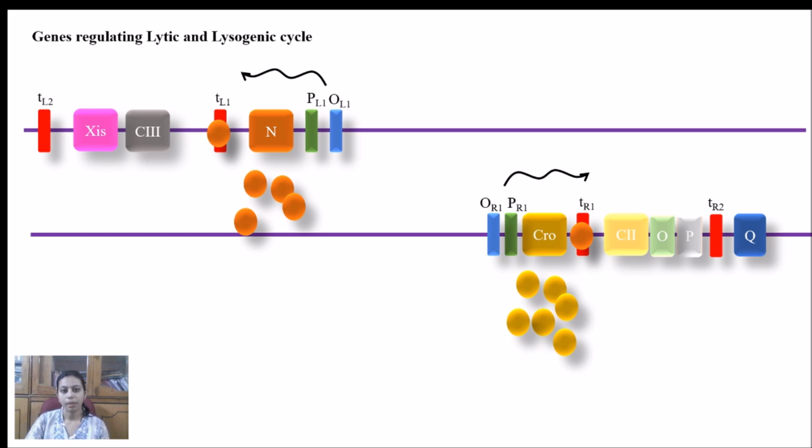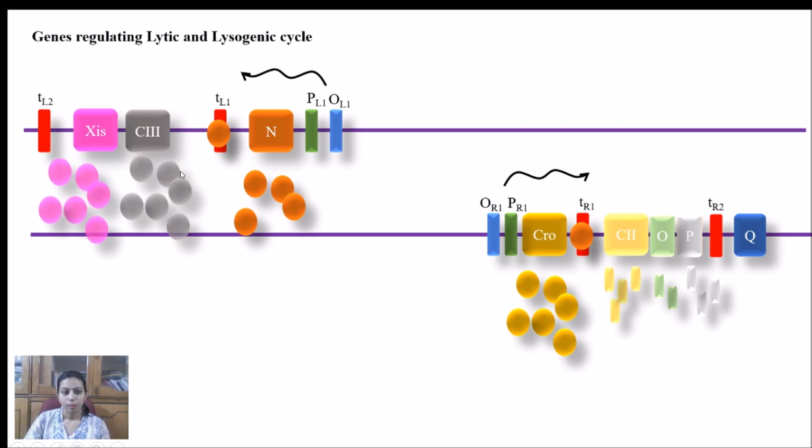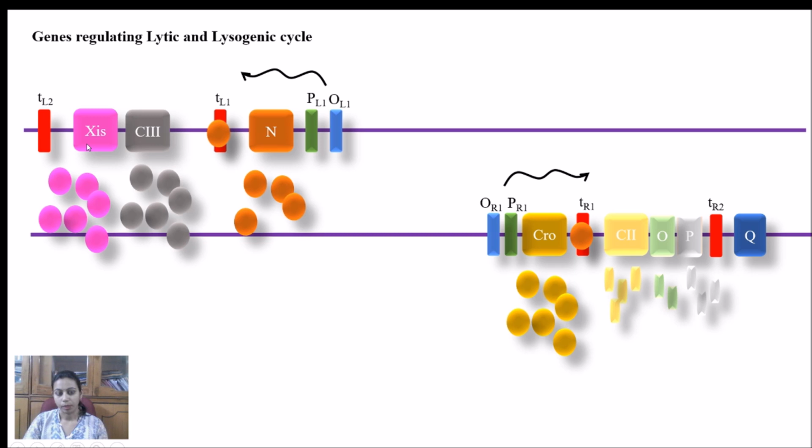So what will happen after the termination at the terminator itself? The sequence of RNA transcribed will be lengthened. Not only N protein or CRO protein, rather in this strand, the down strand, we will have C2 protein, O protein, P protein all together, and in the other strand, the complementary strand, we will have C3 and XIS protein.